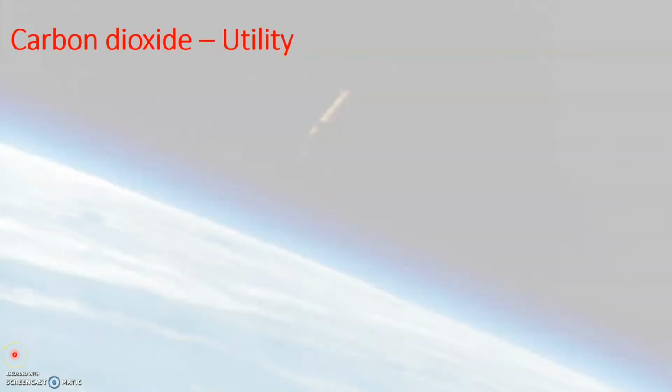Now let us learn what is the use or utility of carbon dioxide in the air. There are two important uses of carbon dioxide in the air. Carbon dioxide is very much essential for the process of photosynthesis in plants, and carbon dioxide is also essential for warming up of Earth's environment. Now let us see why carbon dioxide is important for the process of photosynthesis.